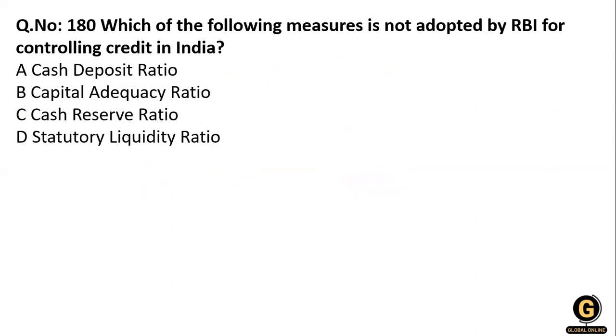Next question. Which of the following measures is not adopted by the RBI for controlling credit in India? Cash deposit ratio, capital adequacy ratio, CRR (cash reserve ratio), and the statutory liquidity ratio. So you know that there is no concept of the cash deposit ratio. Okay, so option A is correct over here.